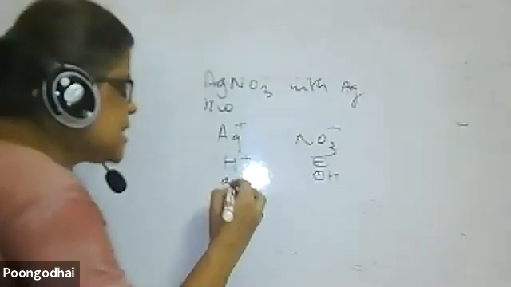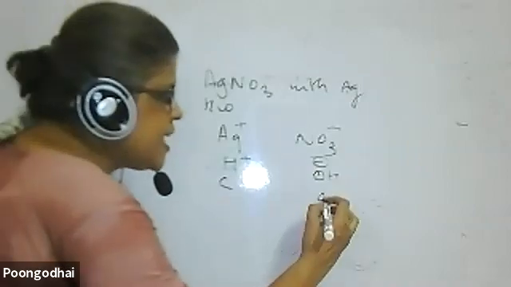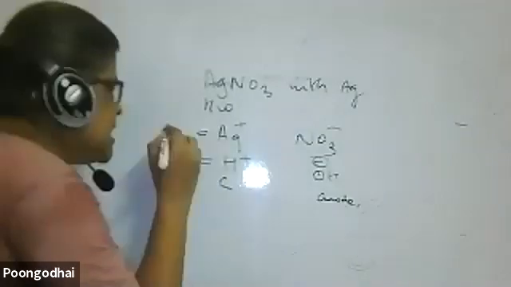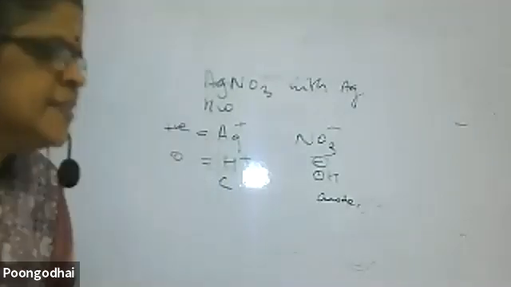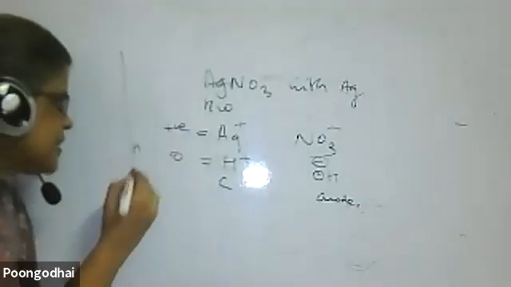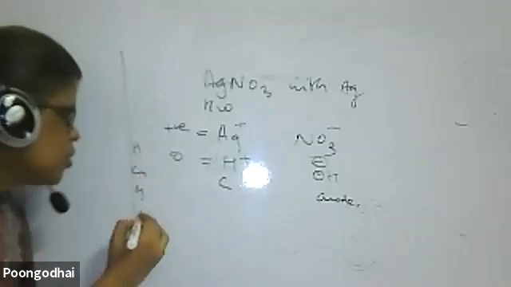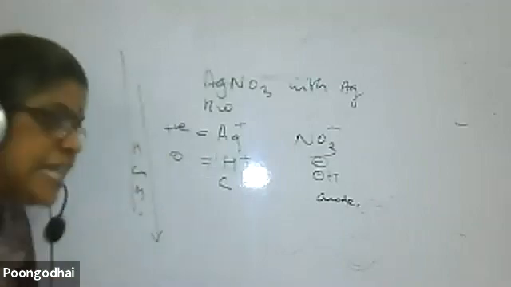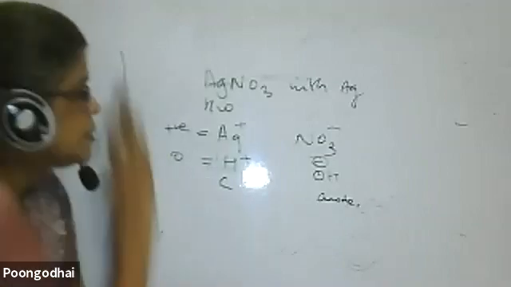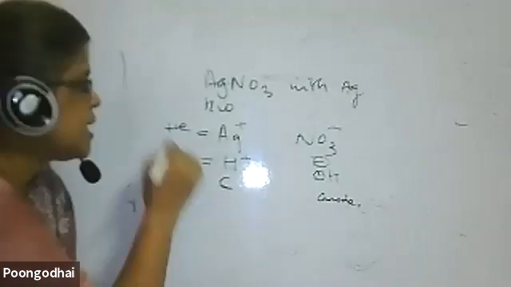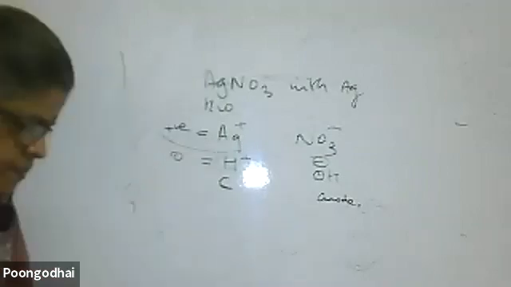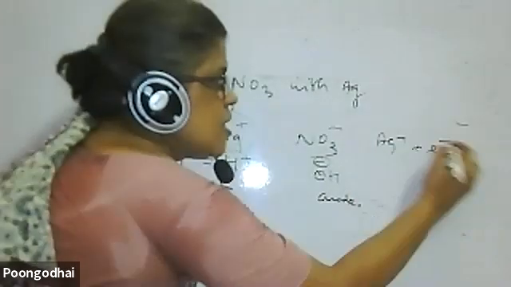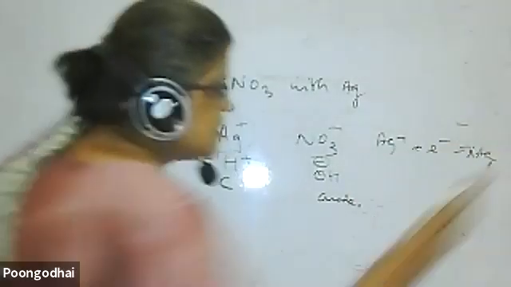Cations get attracted towards the cathode, anions get attracted towards the anode. Let's say you might have seen the electrochemical series: hydrogen, then copper, silver, gold. The E naught value increases when I go this way, so the E naught value of silver is higher. At the cathode, silver gets deposited. So Ag plus plus electron gives Ag.